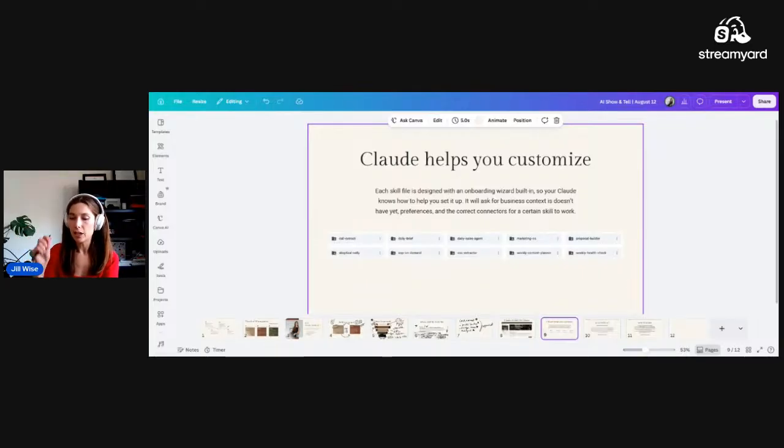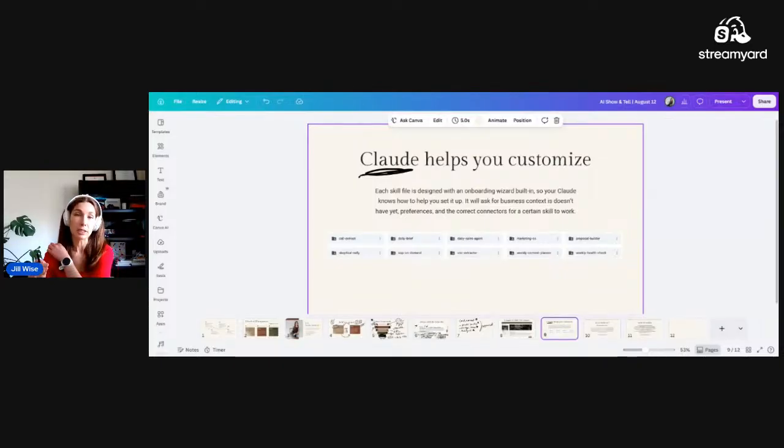I can literally drop something of my business into your business. And instead of me having to walk you through the setup, I've designed these skill files so that Claude helps you customize them. So I've basically built an onboarding wizard into every single one of these skill files, so that you literally download the file, drop it into a new session with Claude, and it has those instructions built in. It will know how to help you set it up.